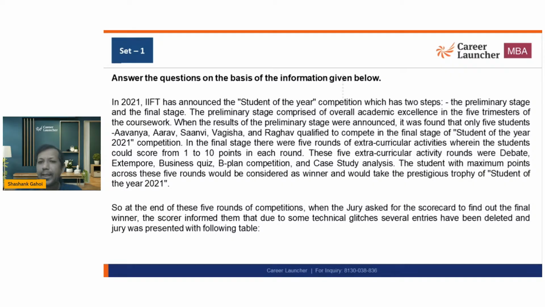The student with the maximum points across these 5 rounds would be considered the winner and would take the prestigious title. Now, at the end of these 5 rounds, when the jury asked for the scorecard of the final winner, some values were missing. Usually in number-based or missing data questions, 1-2 values go missing. That is always the case, not just in this question. Always 1-2 numbers go missing, otherwise the question would not form. So they missed out a couple of values.